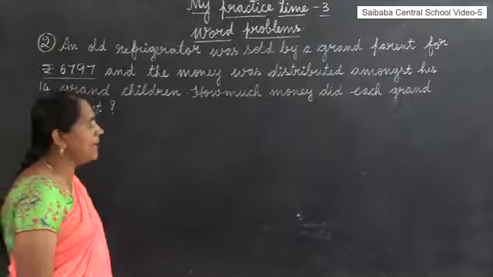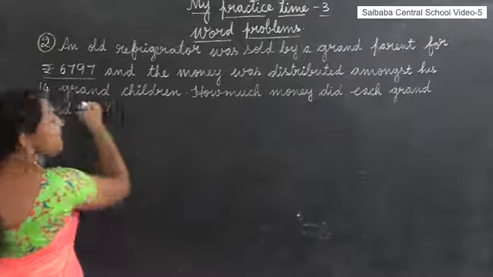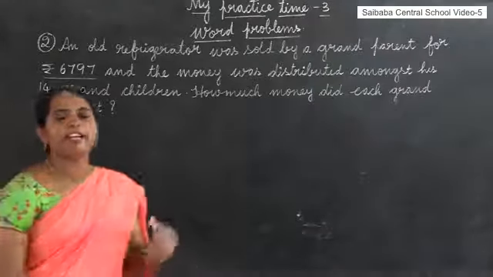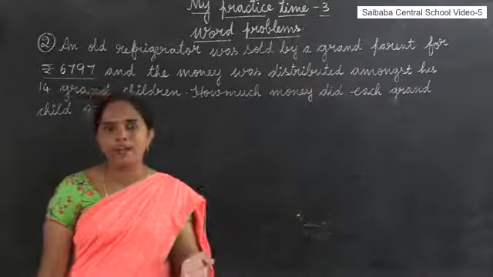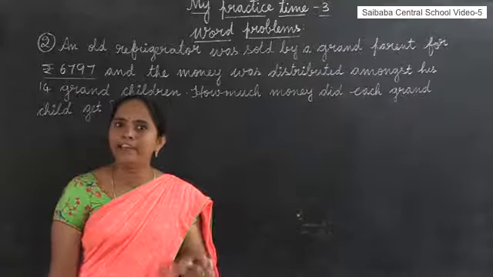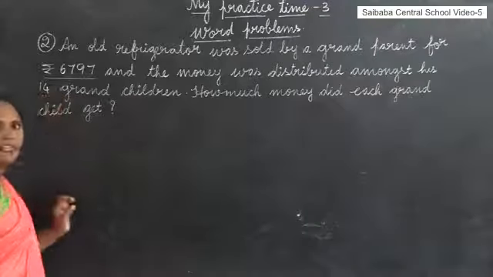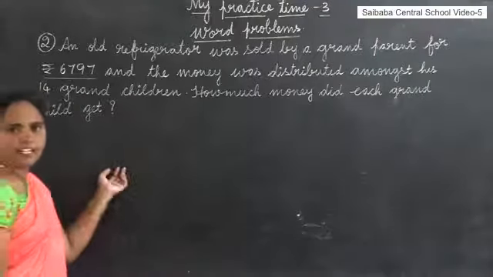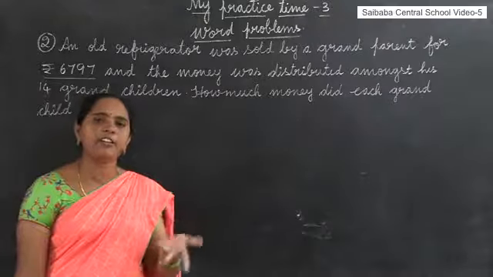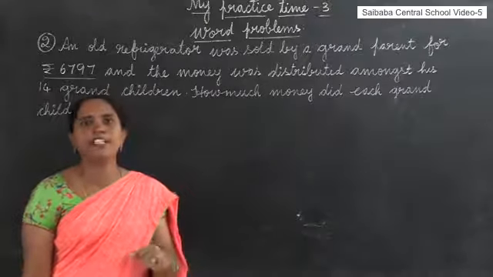Here are 14 grandchildren, meaning your father's children, your big father's and your small father's children, everyone in a family. Not only your father's children, but your big father's children and your small father's children also.